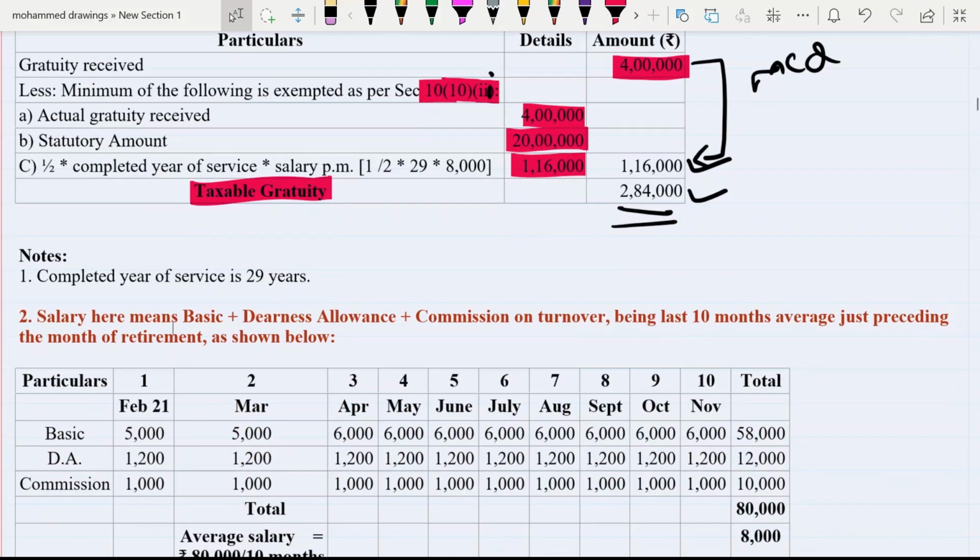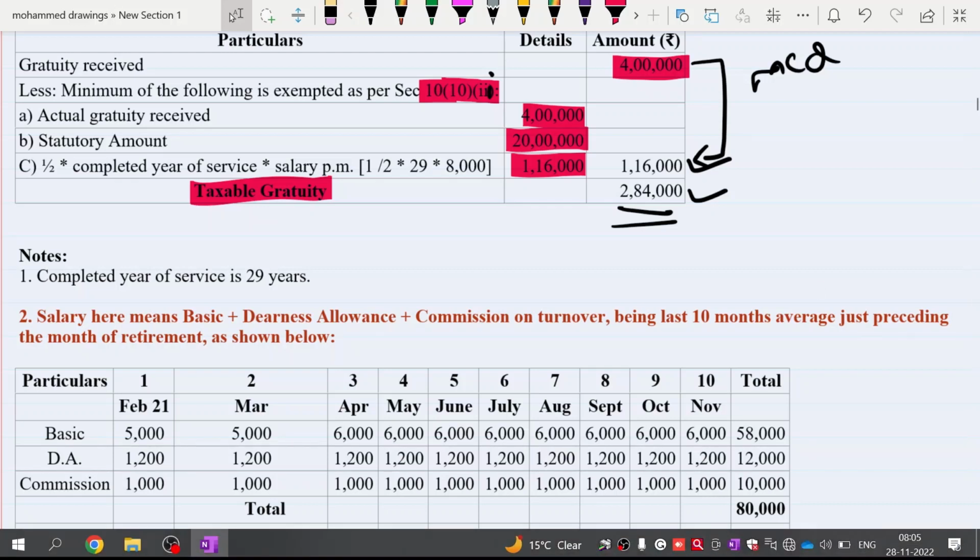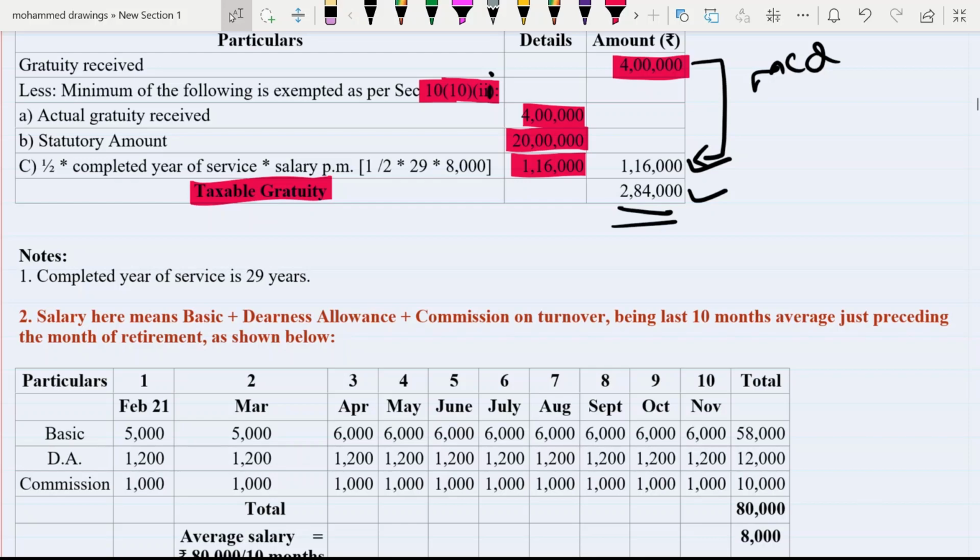Now here completed year of service is 29 years. Now salary here means what? So basic plus dearness allowance plus commission on turnover, being last 10 months average salary, just preceding the month of retirement, as shown below. So how to calculate average monthly salary? This is a very important point.